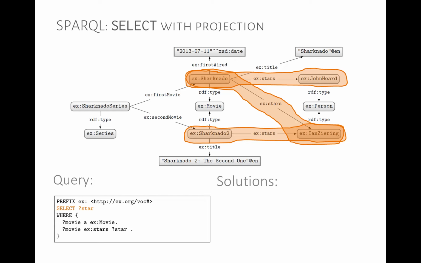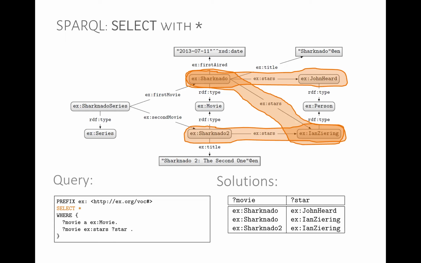We'll get all of the stars, so we'll get John Hurd and Ian Ziering. However, we'll get 3 results. Why do we get 3 results? Yeah, we're going to get Ian Ziering twice, right? So if we look at our original table, what we're doing is we're just ignoring this column, but we keep the multiplicity of the other columns.